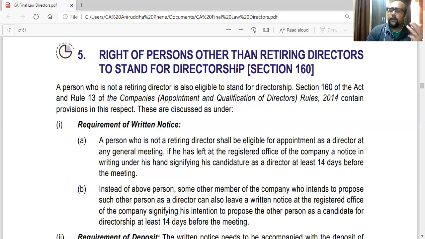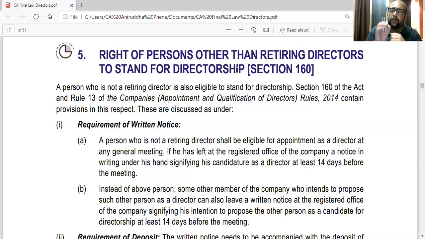Or any other member of the company can propose the name of a person who he wants to be appointed as a director in place of the retiring director. So a person who wants to be appointed can himself send notice to the company, or any member can propose the name of another person. Again, in both cases, they have to submit the notice to the company 14 days before the meeting in which the decision has to be taken.